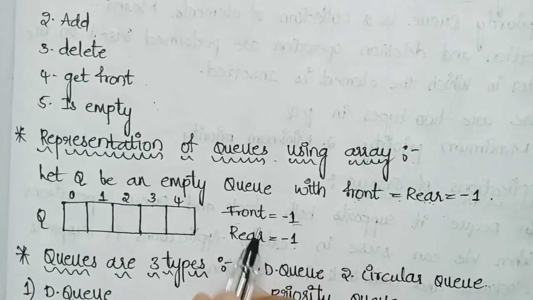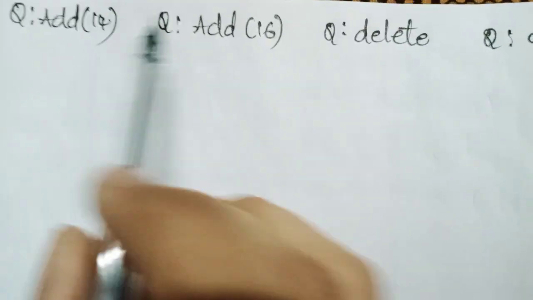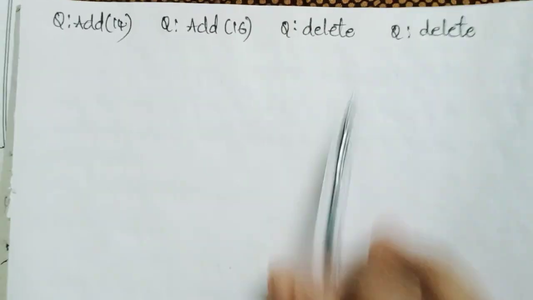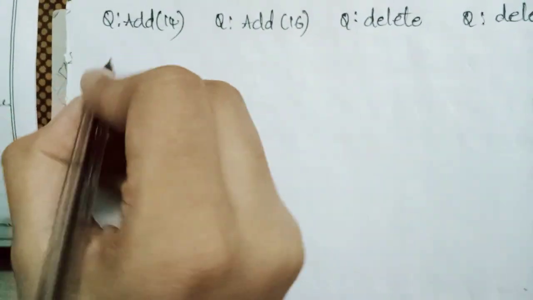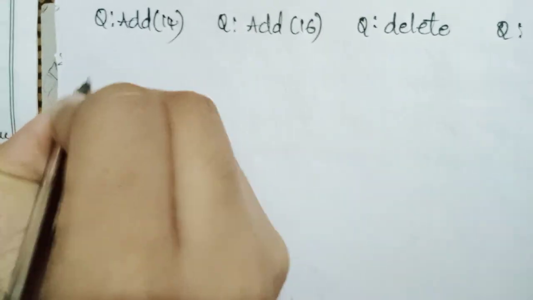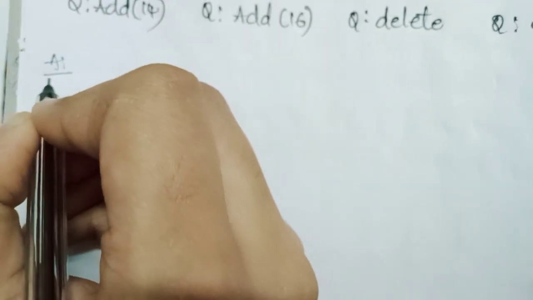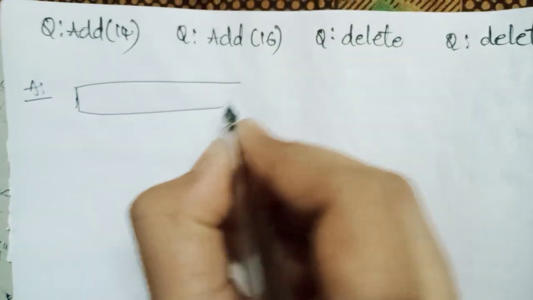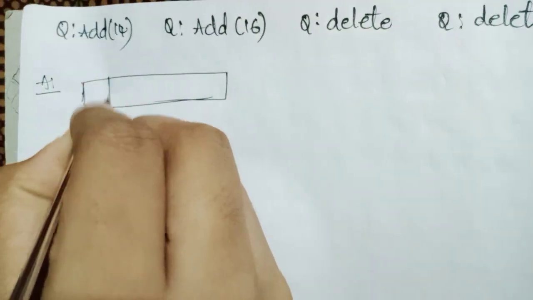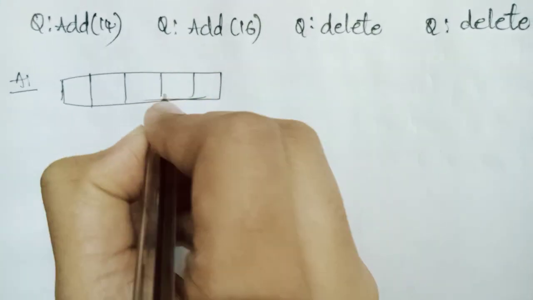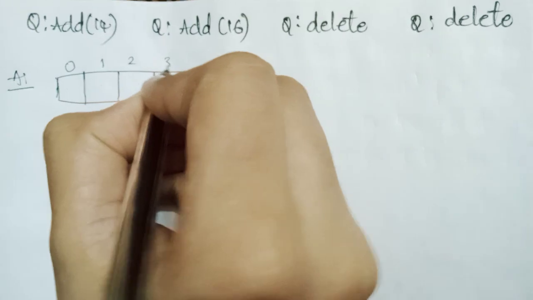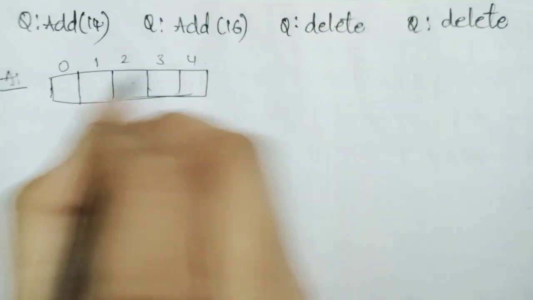Now we take one example for this. Add 14, add 16, delete. This is the example of queue. Now we do this example. First of all we take one array in linear manner. This is the size of array: 0, 1, 2, 3, 4. These are the place values.